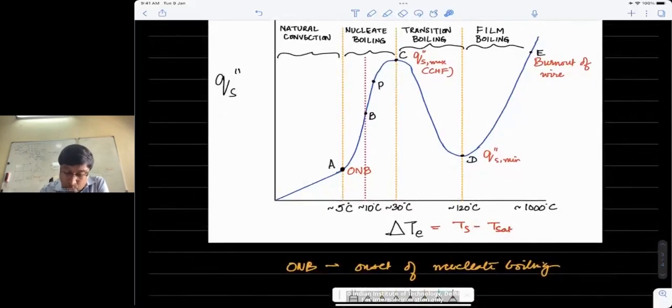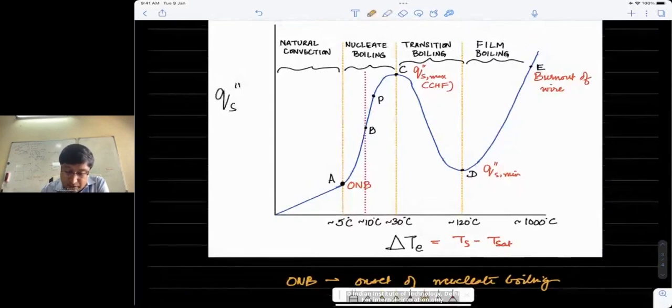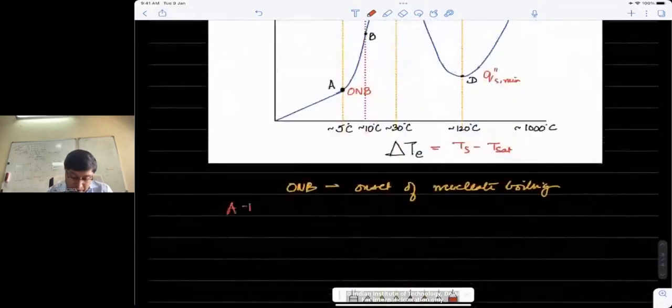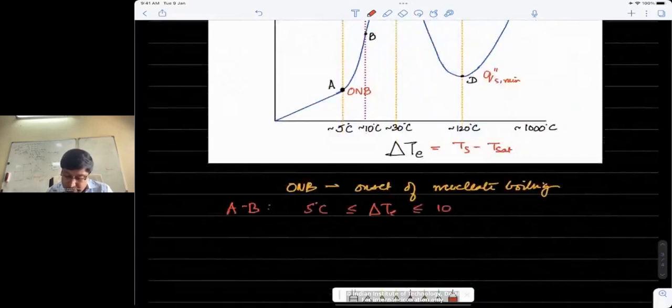The whole nucleate boiling regime is also split into two zones. If you look carefully, there is a zone A to B, and then there is a zone B to C. So in A to B, let me write this, which is characterized by delta T excess between 5 and 10 degrees Celsius, as I said, the bubbles are formed, they rise, but they collapse.